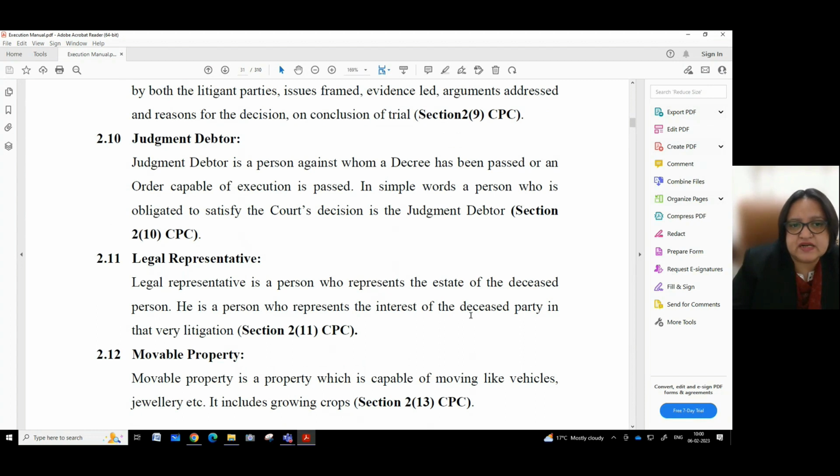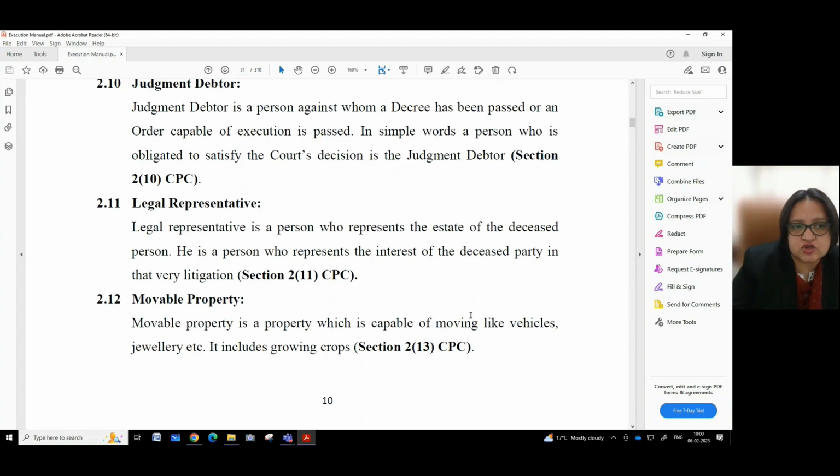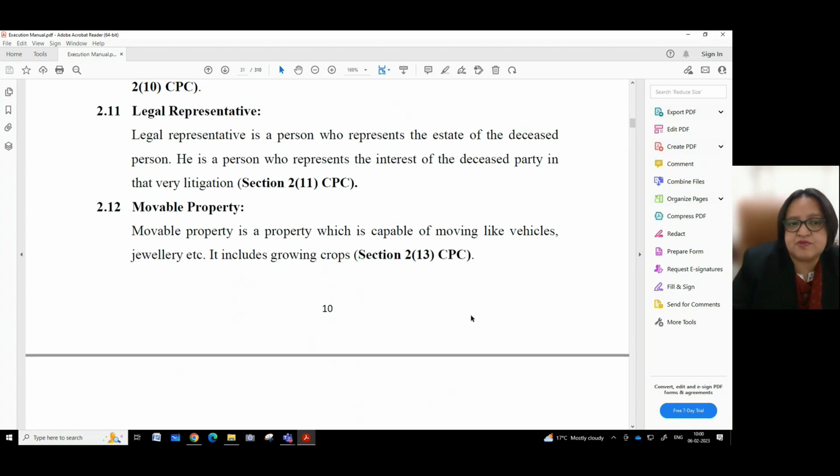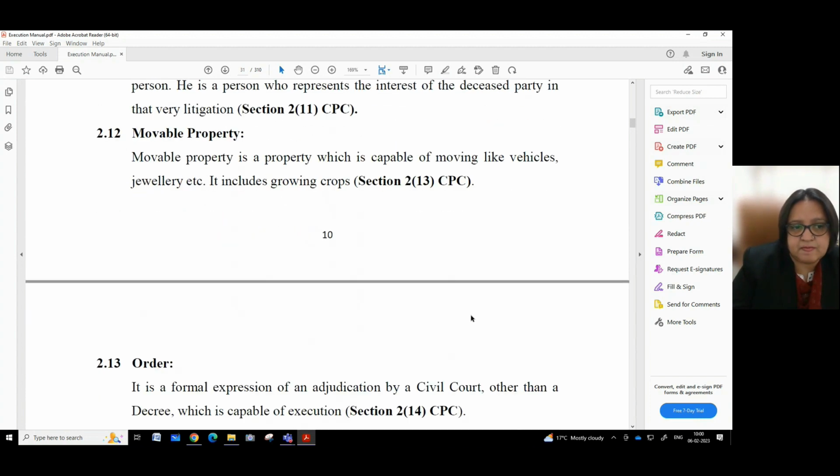Judgment debtor. Judgment debtor is a person against whom a decree has been passed or an order capable of execution is passed. In simple words, a person who is obligated to satisfy the court's decision is the judgment debtor. Section 2, subsection 10 CPC. Legal representative. Legal representative is a person who represents the estate of the deceased person. He is a person who represents the interest of the deceased person in that very litigation. Section 2, subsection 11 CPC.